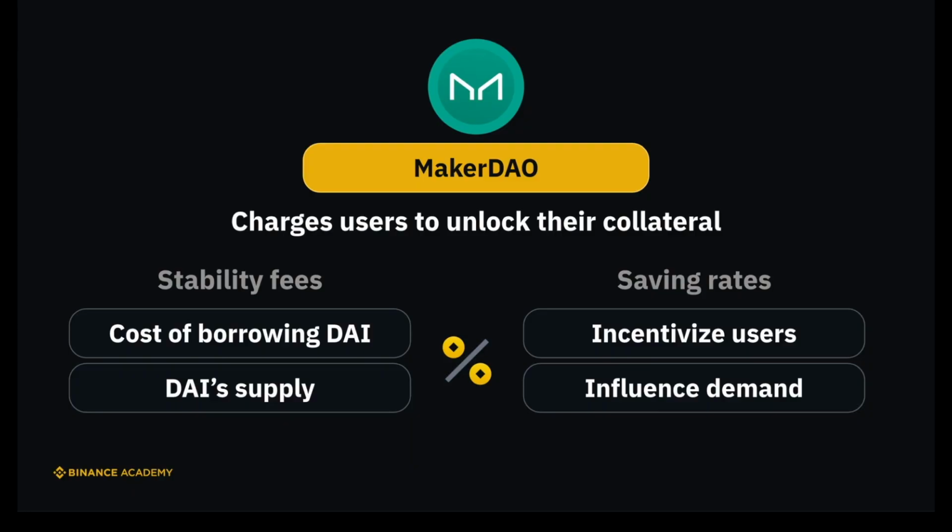These stability fees are adjusted to influence the cost of borrowing DAI and consequently DAI's supply. Additionally, MakerDAO offers a savings rate to DAI holders who lock their DAI. This incentivizes users to hold DAI even when its price is under the peg. Adjusting the savings rate can also influence demand and help maintain DAI's peg.